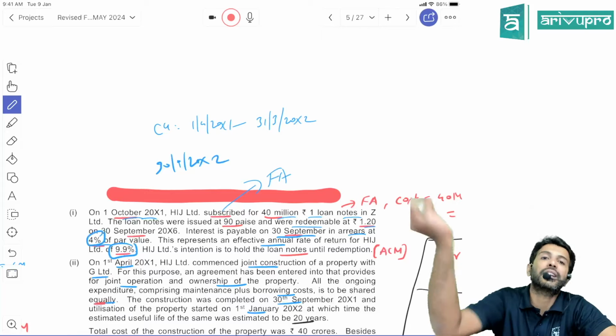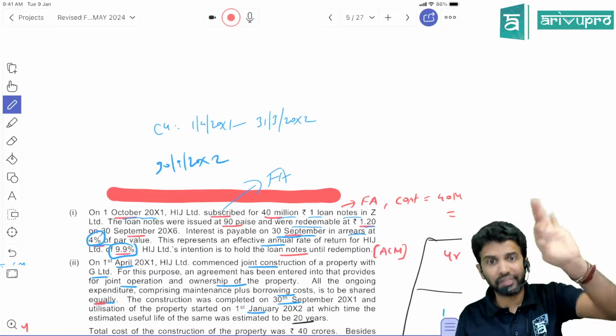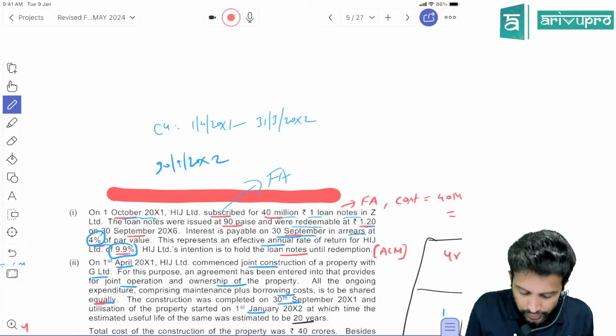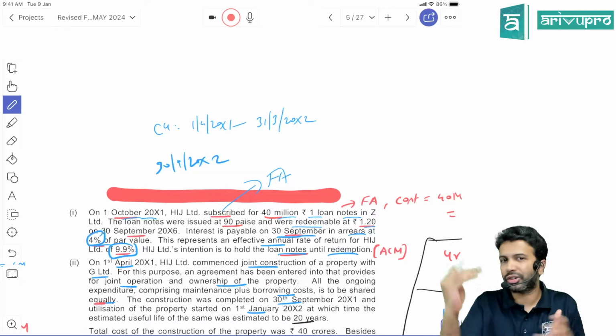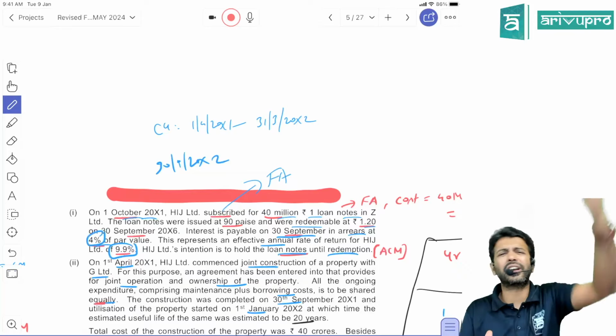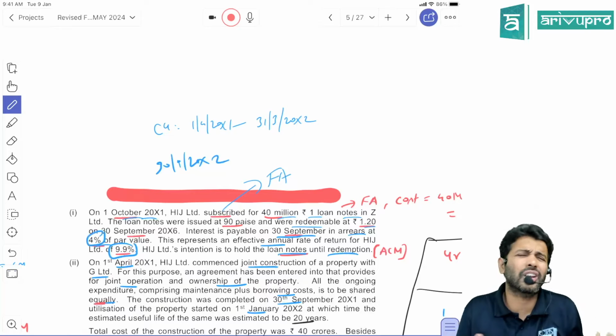That is the actual interest rate which the company is giving to the investor. We don't want the actual interest rate. We want the effective interest rate. So that is given. H Limited's intention is to hold the investment until redemption. So we don't have any intention to sell off this asset. The intention is to hold it till maturity and collect all the contractual cash flows.